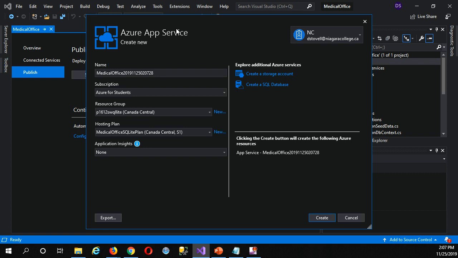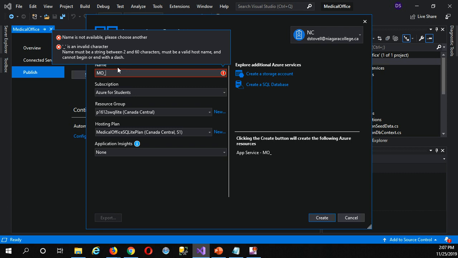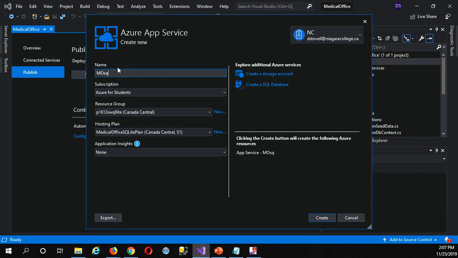So here it comes up for the app service. Websites are app services, by the way. This is the suggested name. It uses the date time here, which is not very helpful. I'm going to go with something nice and short, maybe I won't use an underscore, SQLite demo. If it's not unique, it'll let you know, but it has to be unique. Everyone in the world can use this. This actually becomes a subdomain in front of AzureWebsites.net, so that's why it has to be unique.